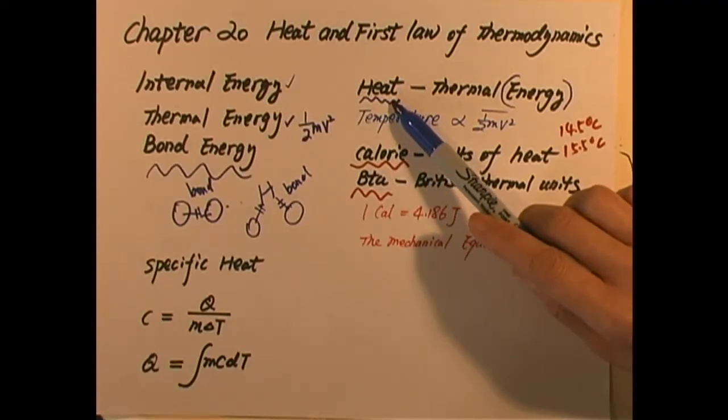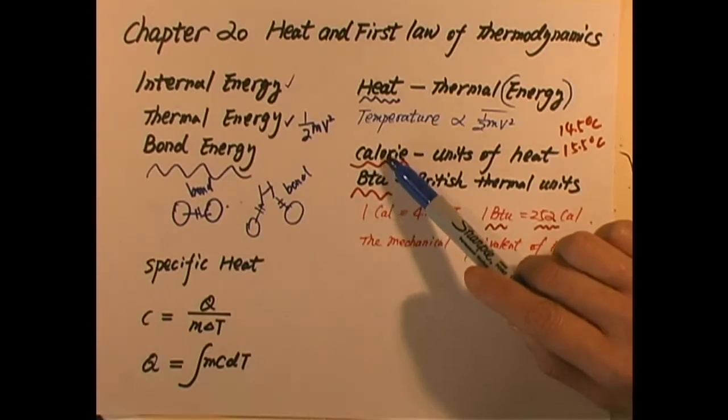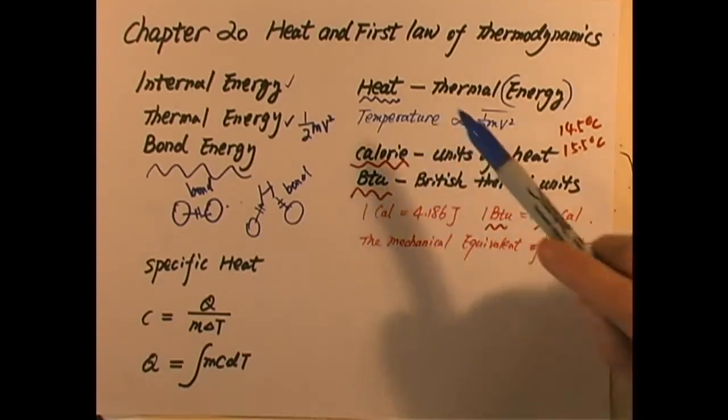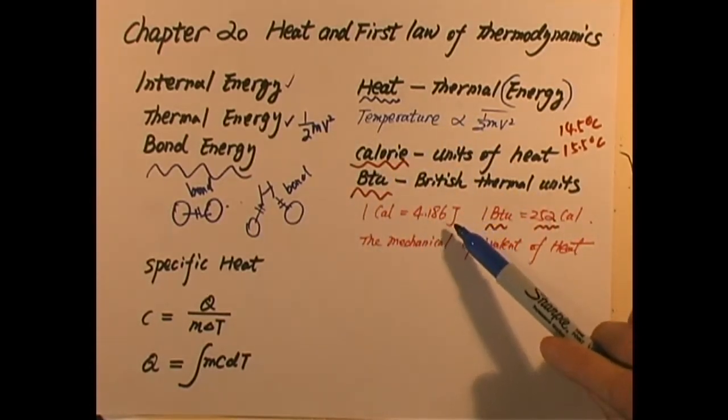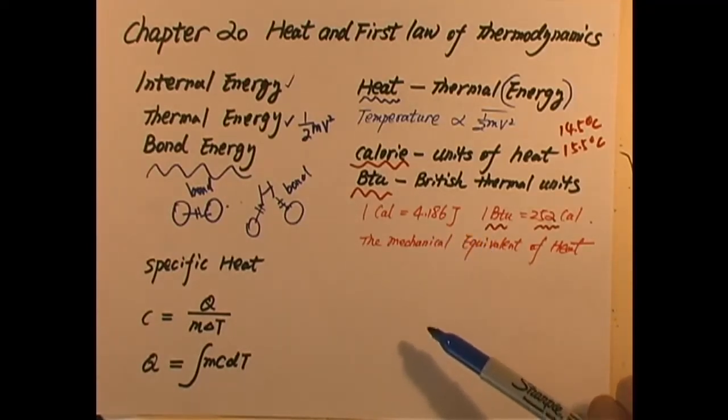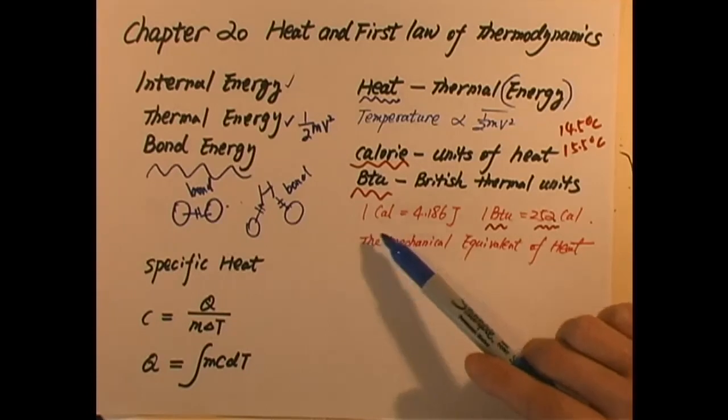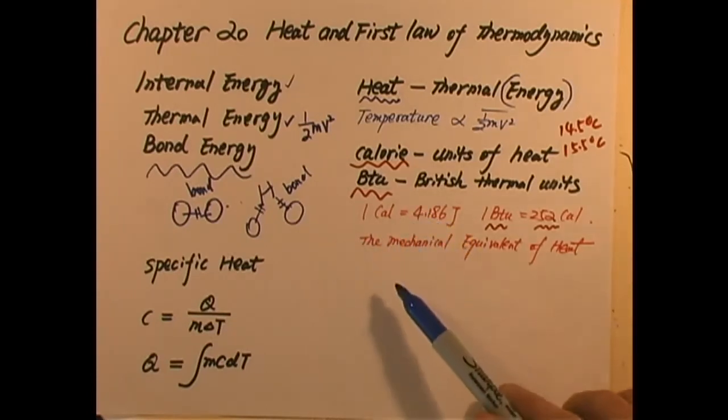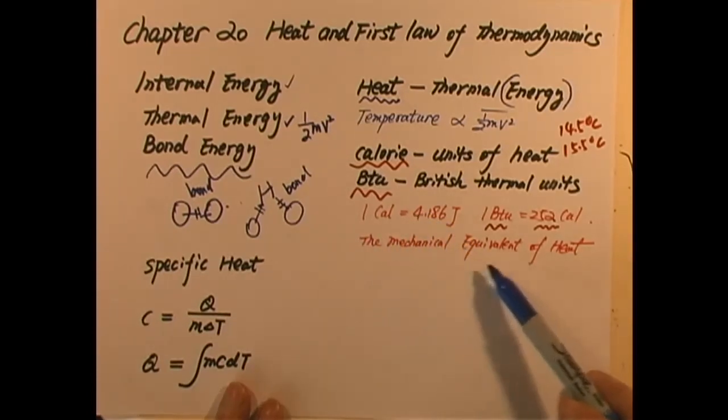When we measure heat, we can use calorie, BTU, or joule, because all three are units for energy. The ratio between calorie and joule comes from the experiment called the mechanical equivalent of heat, which was conducted by James Prescott Joule more than 100 years ago.